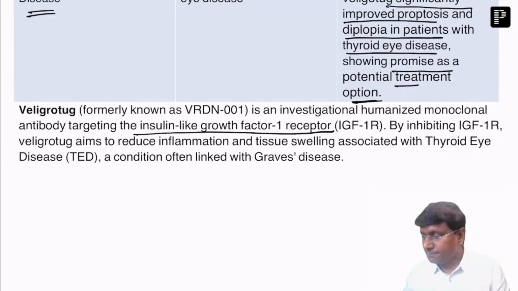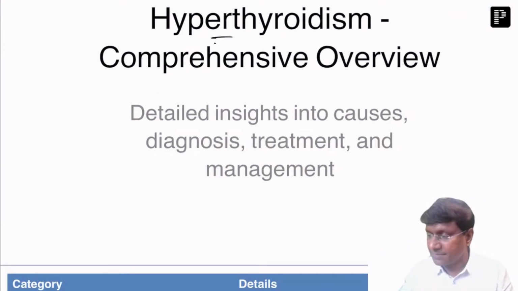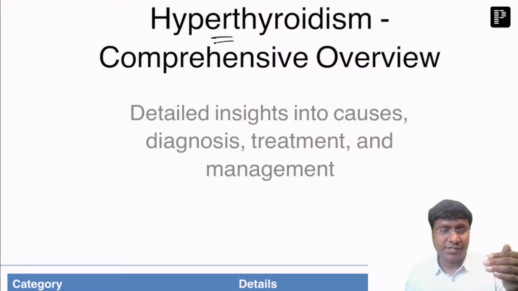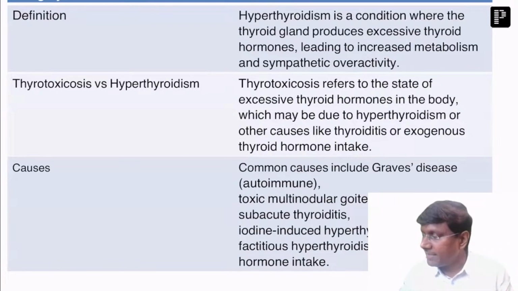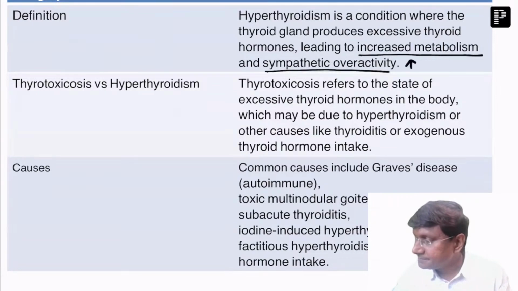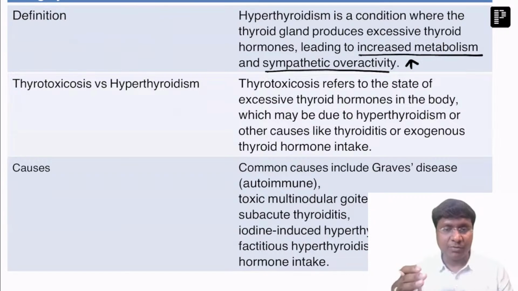Done. Now, after having discussed hypothyroidism, let me discuss hyperthyroidism and thyroid storm, and following that I'll be discussing the clinical based questions. So hyperthyroidism, exactly opposite to hypo, has excessive thyroid hormone synthesis. Thereby there will be increased metabolism and increased sympathetic overactivity. Why? Because the action of thyroid hormone over the heart is similar to that of catecholamines, so there will be increased sympathetic overactivity.